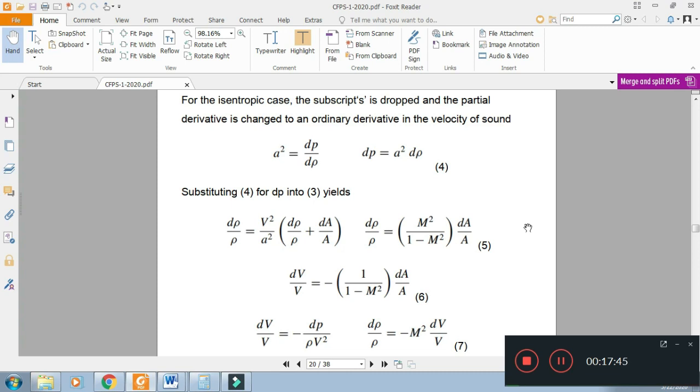Then, using the continuity equation, d rho over rho plus dA over A plus dV over V equal to 0. If we solve the continuity equation along with equation number 5 and eliminate d rho over rho, we get equation number 6. The equation number 6 relates area with velocity. If area is increased and the flow is subsonic, M is less than 1. In case of subsonic flow, area increase decreases velocity.